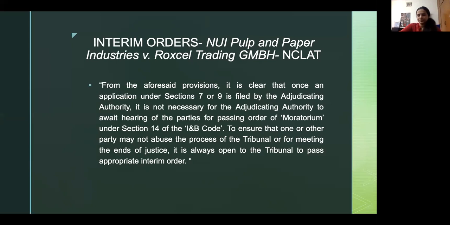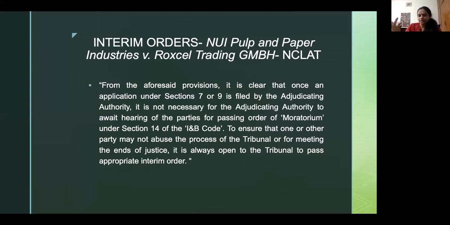Rule 11, which is the inherent powers of the tribunal to pass any order to meet the ends of justice or prevent the abuse of power, applies. Right, and these interim orders which were passed in this NCLAT decision were coming from that power. Now, as I was talking about yesterday, I'm not quite sure what the extent of these interim powers is, because it's broadly worded and no particular decision has narrowed down the purview of this power. For example, ends of justice and abuse of power could mean anything.